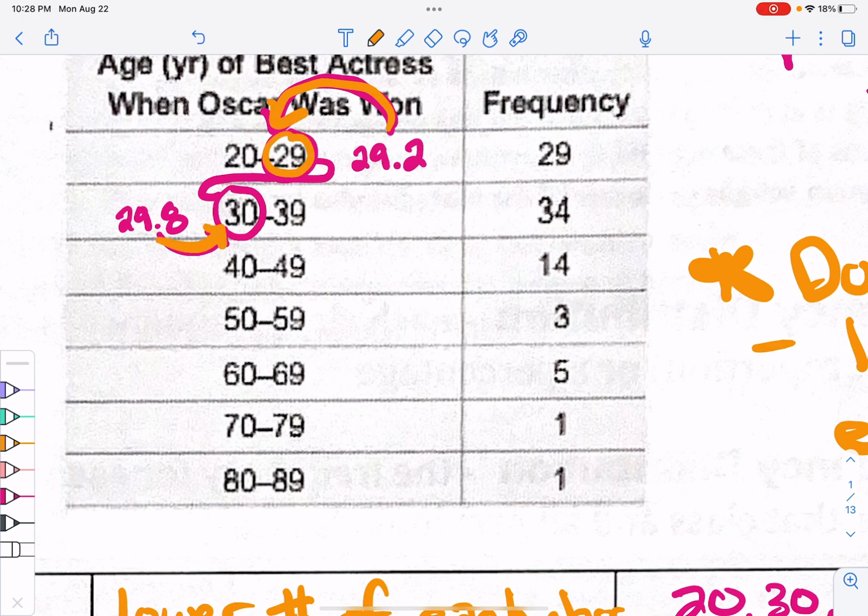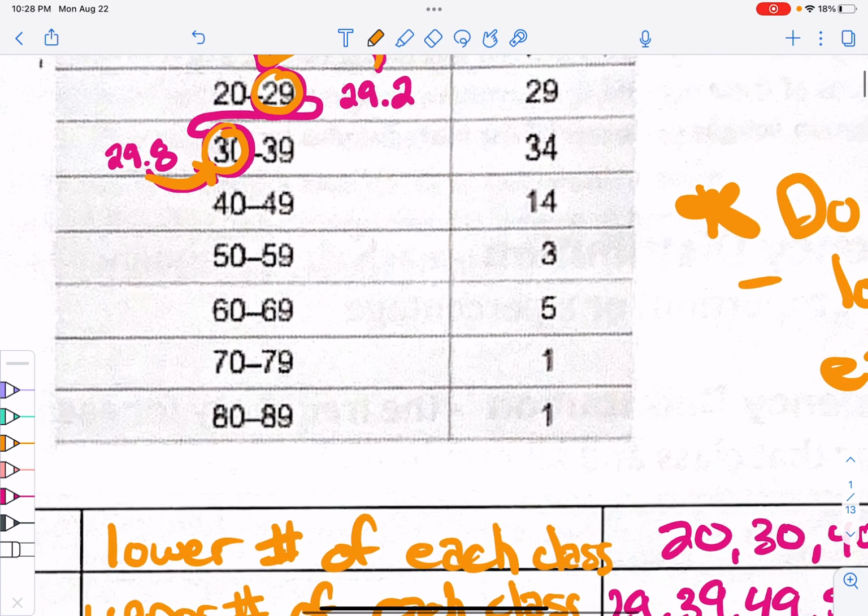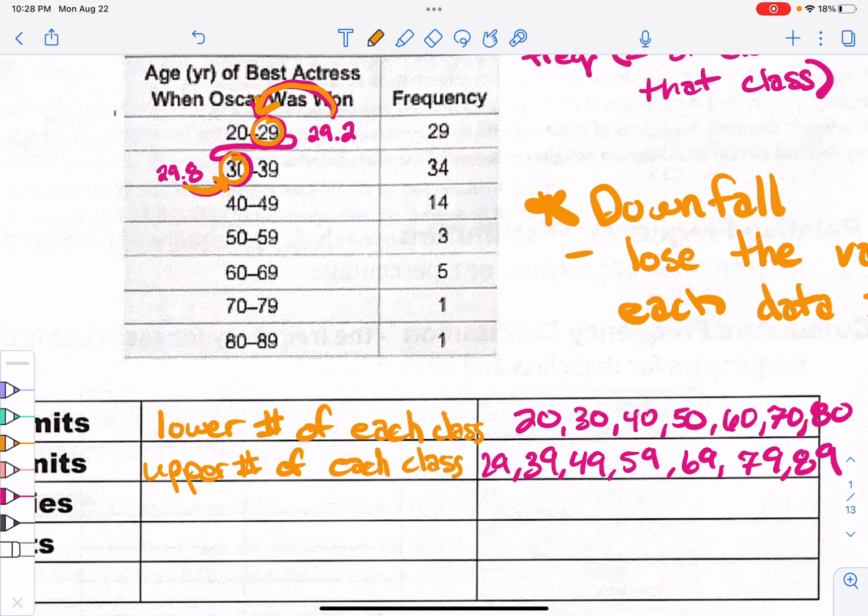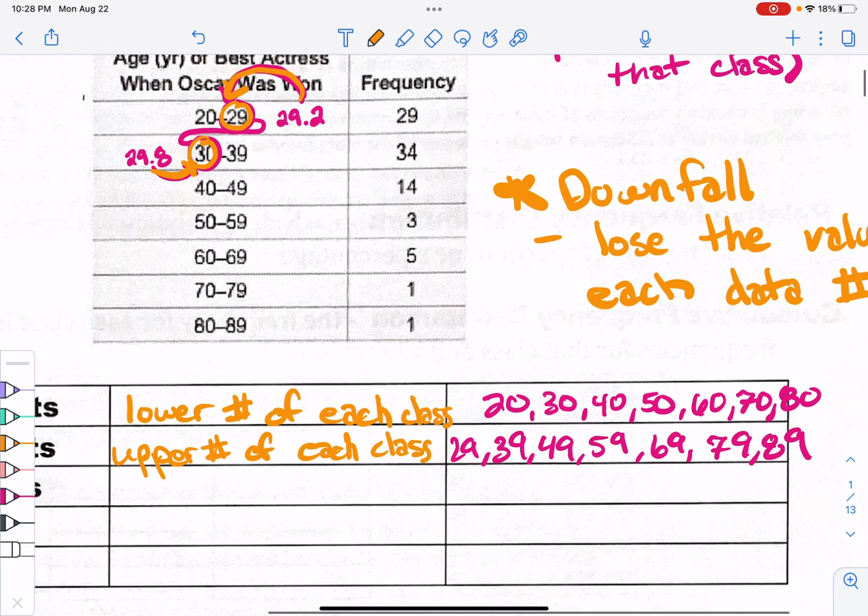It's exactly in between 29 and 30, so it's 29 and a half. So 29 and a half is going to tell me where I round to. I hope that makes sense. So 29 and a half is going to be my first class boundary. Then the next one is right in between 39 and 40, my cutoff marks for the next two classes. If it's lower than 39 and a half, like 39.3, it's going to round down. If it's 39.6, it's going to round up to 40. So 39.5 is your next class boundary.